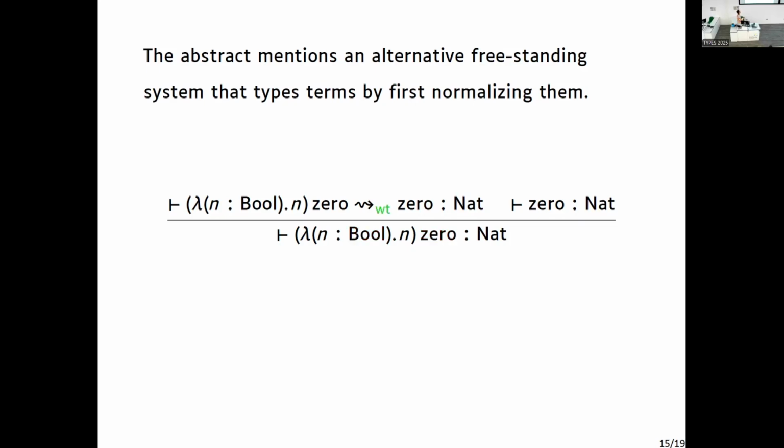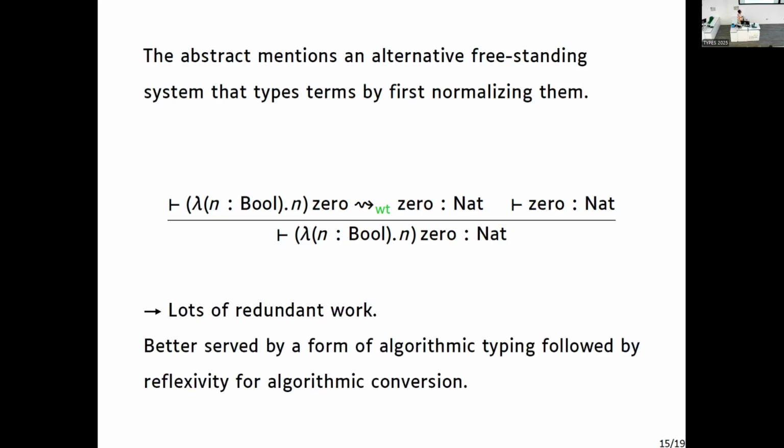What I settled on doing at first was having some kind of well-typed reduction that would check things as it reduced terms. But that incurs a lot of additional work. And I realized that instead, you could just have a very narrowed version of algorithmic typing followed by reflexivity for the algorithmic conversion, because the algorithmic conversion gives you the deep normal form information about your term.